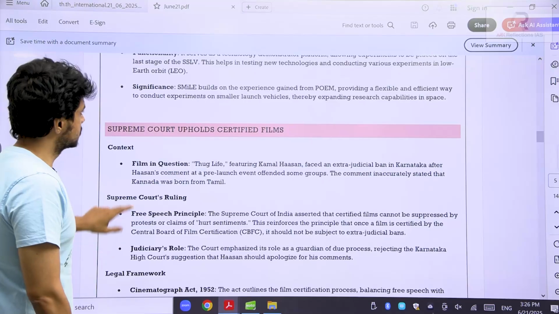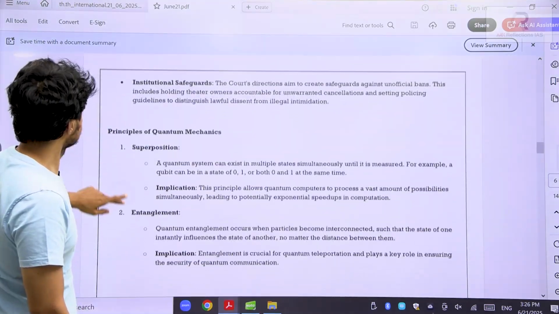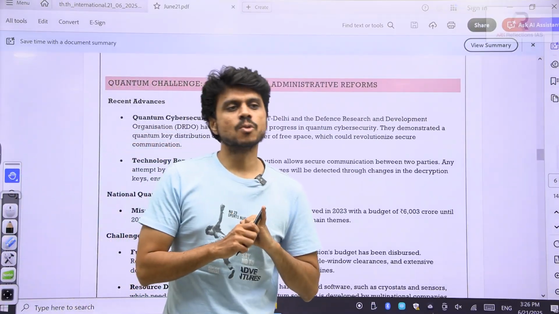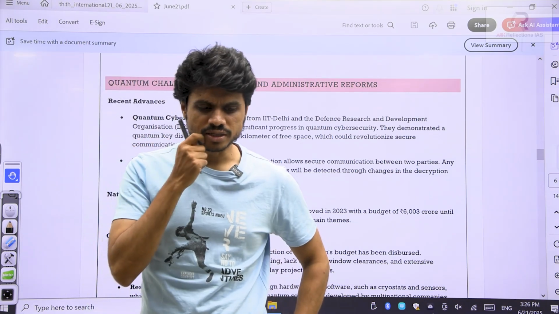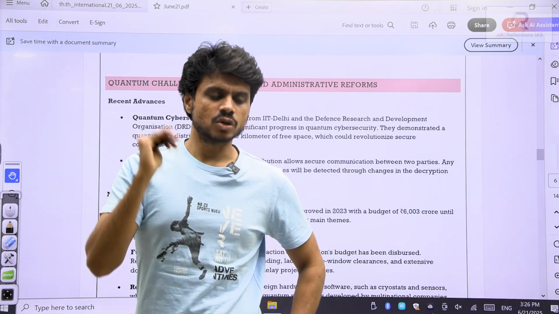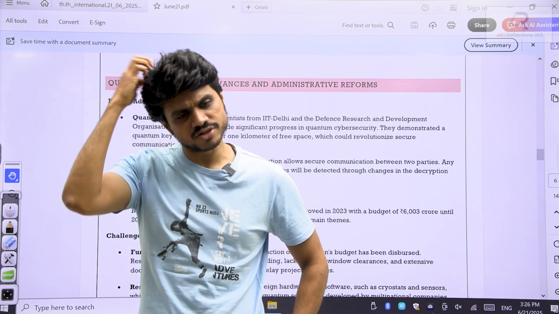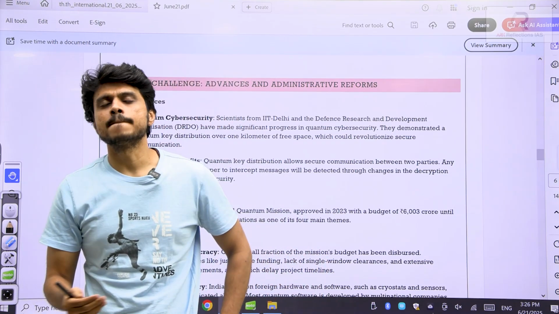Now, science and technology also, they are asking many questions. So far, we have discussed AI in the last few days. We have also discussed so many articles about the role of AI in health, the role of AI in medicine. Then what else have we discussed? Yesterday also we discussed biotechnology.